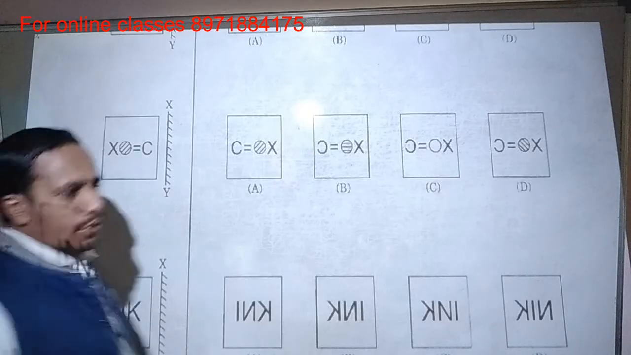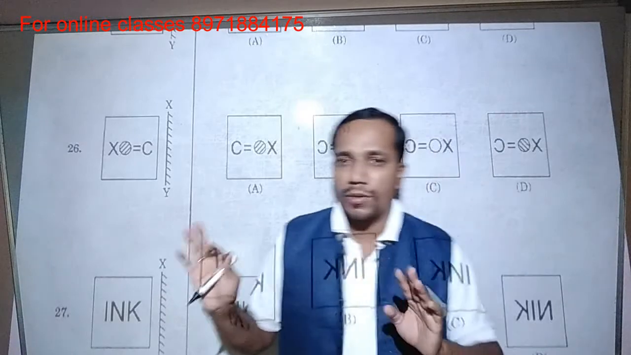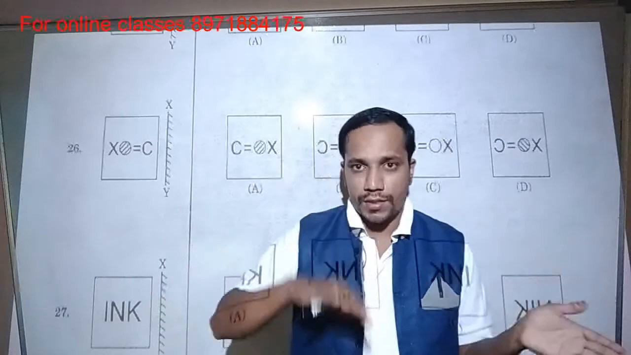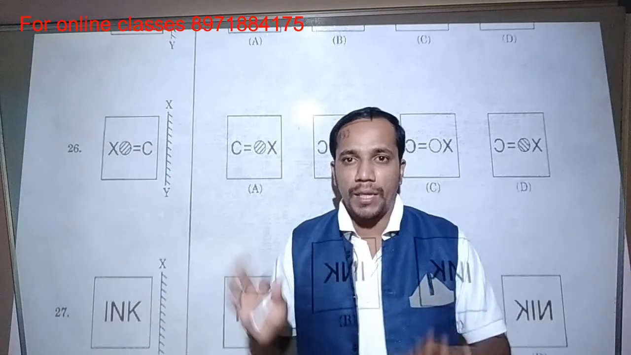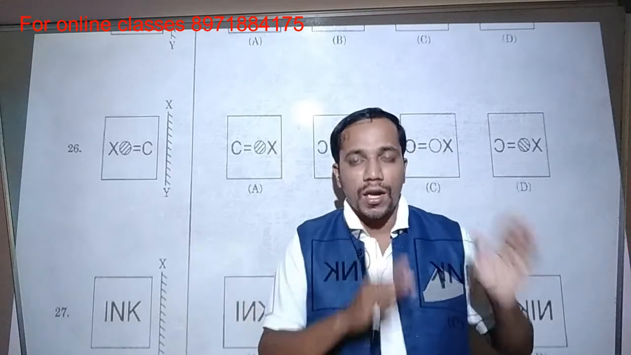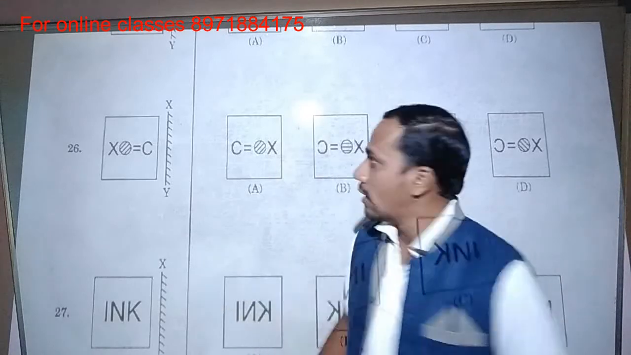So you have to identify the letters. For example, all the letters you already know, but how they will reverse you also have to identify. In the mirror, how the letters A, B, C, D, A to Z will become, you have to think: left will become right, right will become left. This one you have to think.